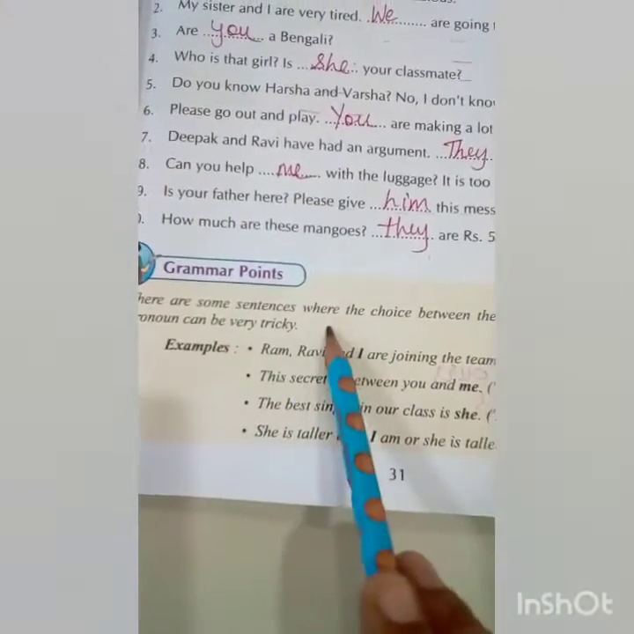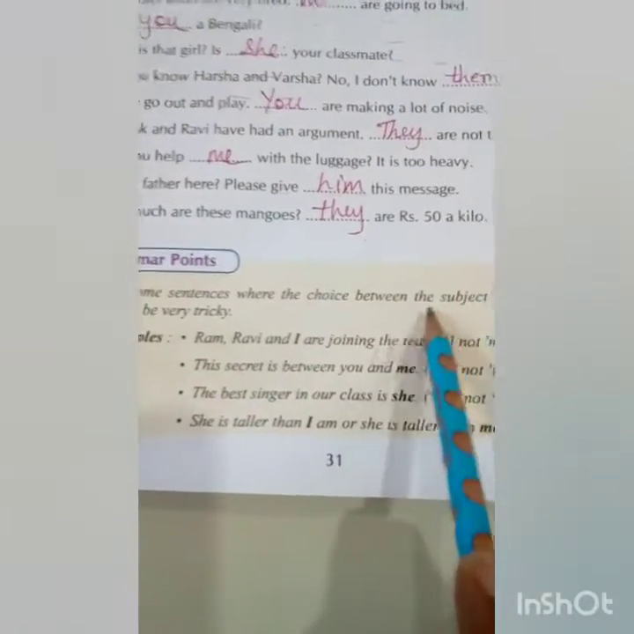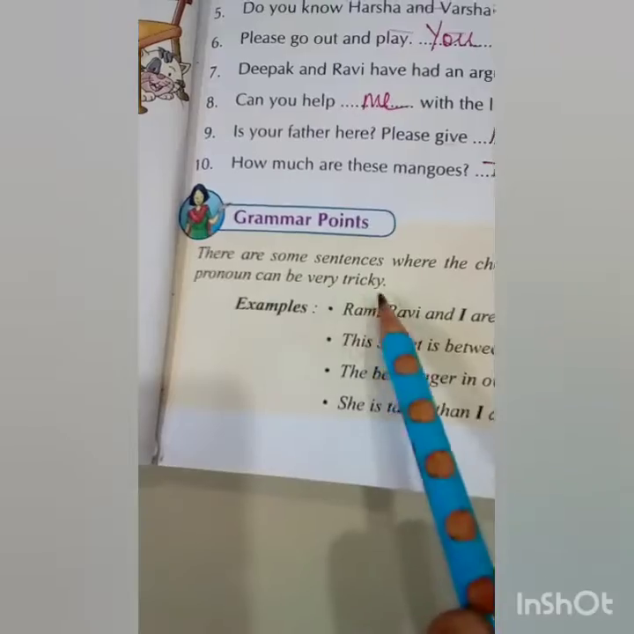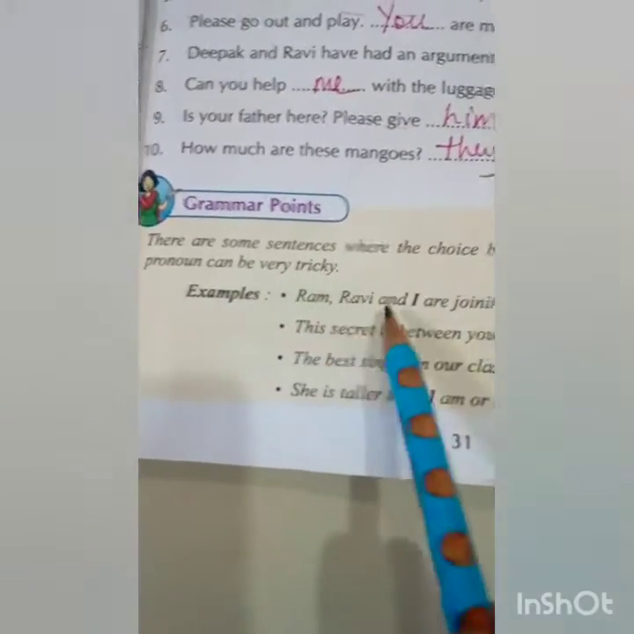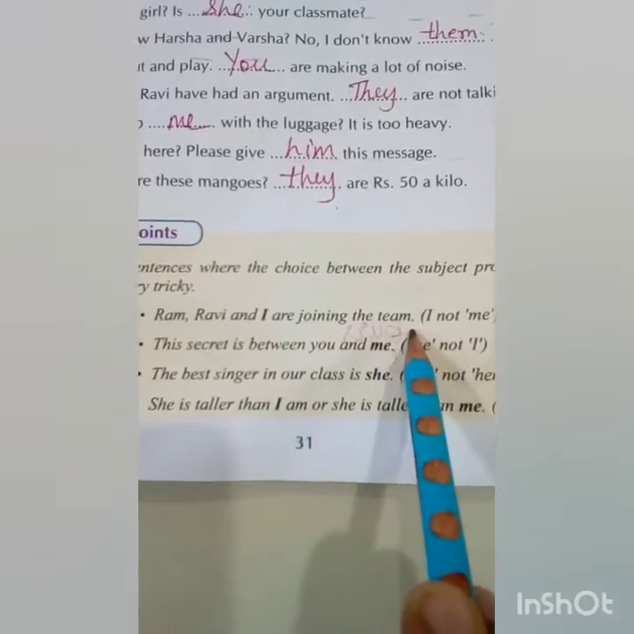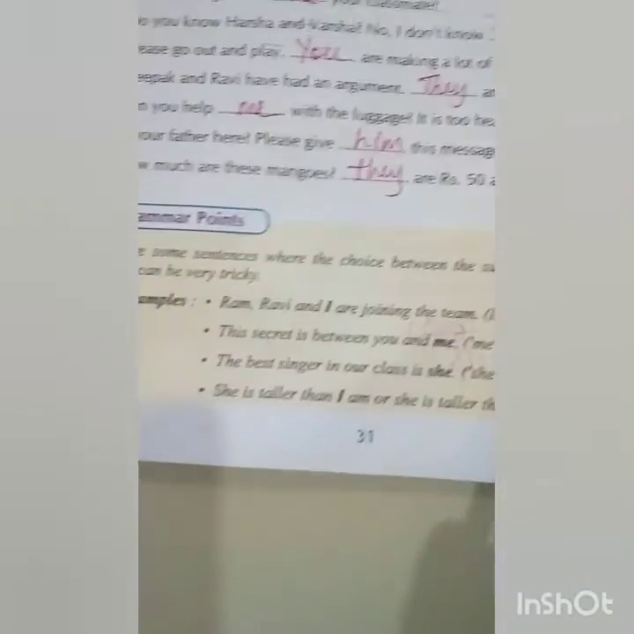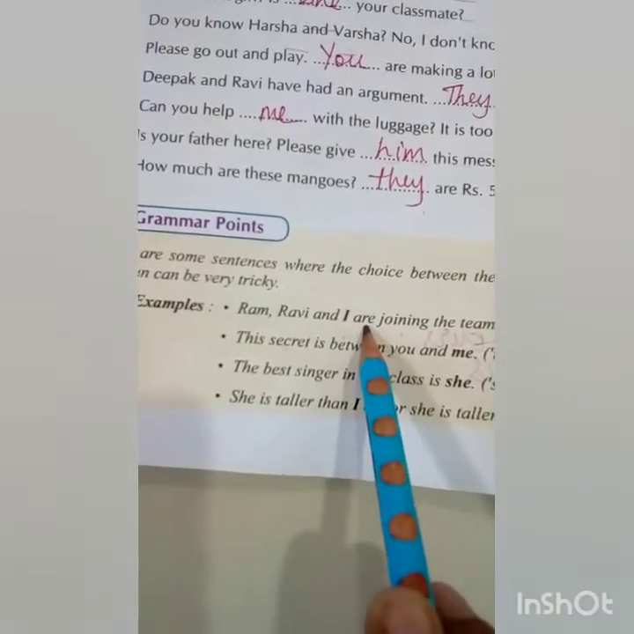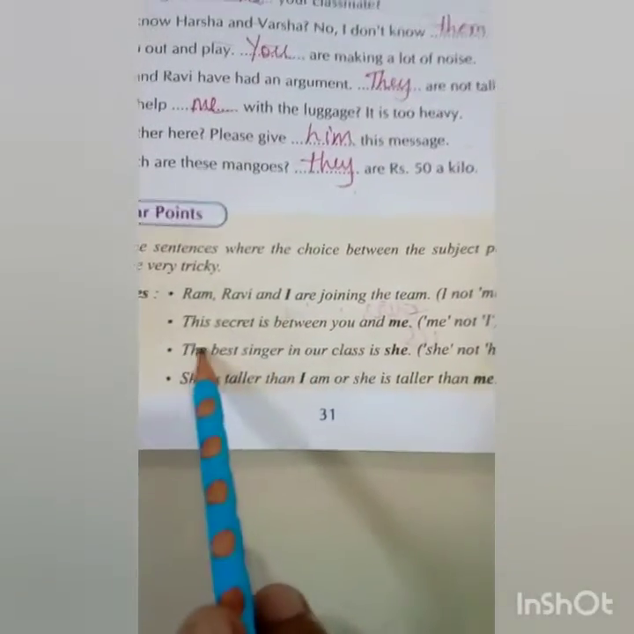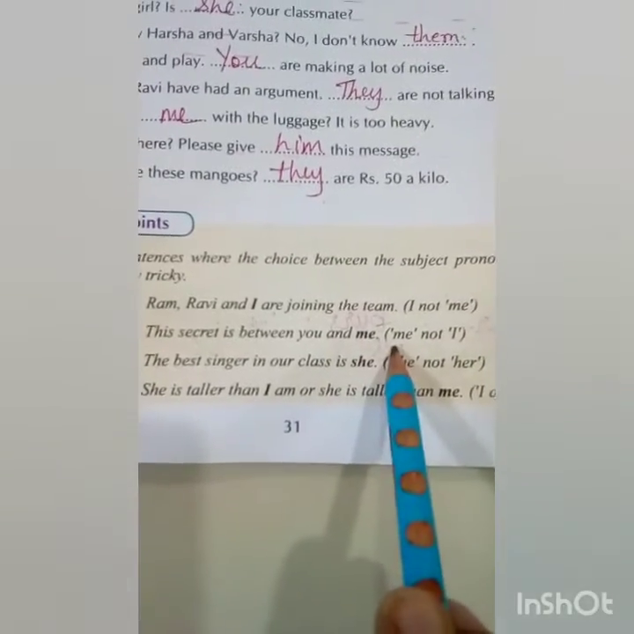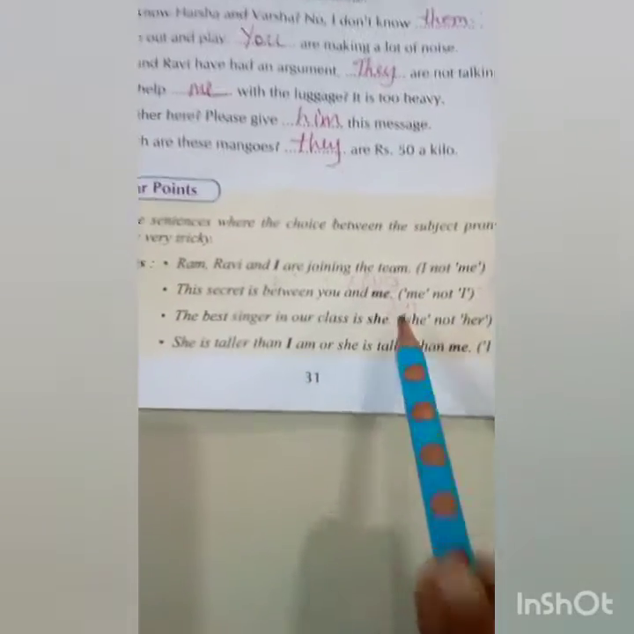There are some sentences where the choice between the subject pronoun and object pronoun can be tricky. For example, Ram, Ravi and I are joining the team. I, not me. Me will not come over here, I will come. This secret is between you and me. Here, no I, me is used.